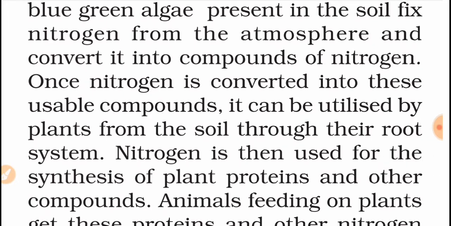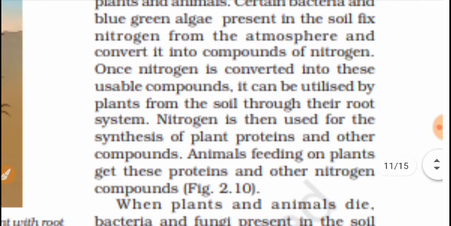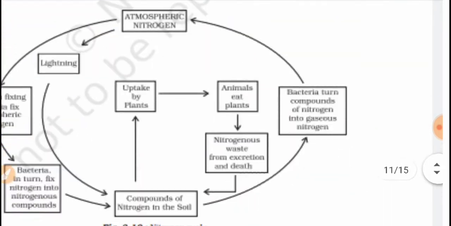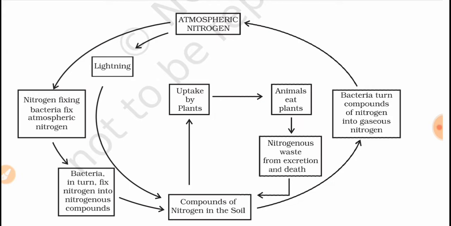Once nitrogen is converted into these usable compounds, it can be utilized by plants from the soil through their root system. So nitrogen is used by plants through their root system when it is converted into nitrogenous compounds. Nitrogen is then used for the synthesis of plant proteins and other compounds. Animals feeding on plants get these proteins and other nitrogen compounds. Figure 2.10 is also given here, in which the full nitrogen cycle is shown. We will talk about it later.